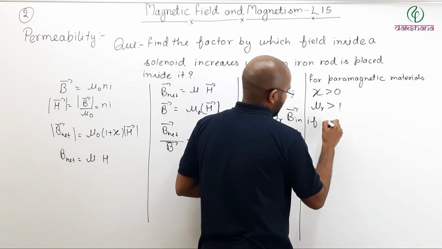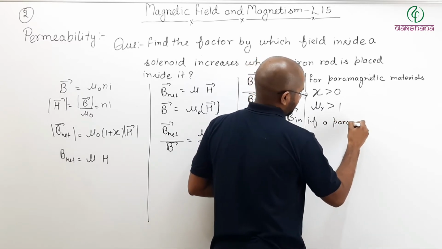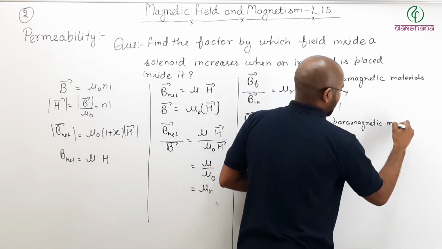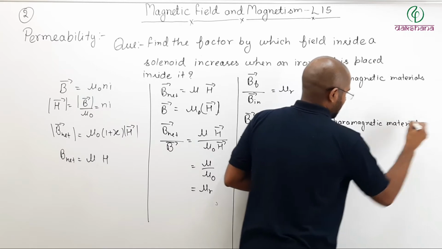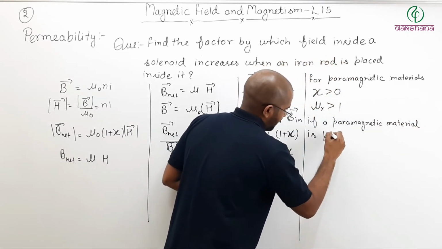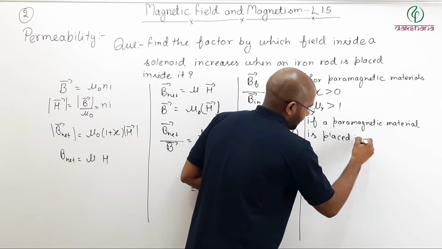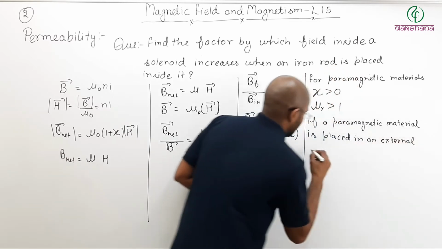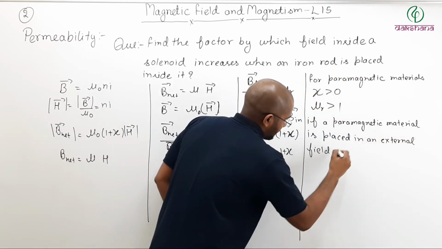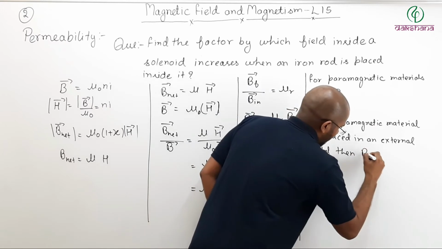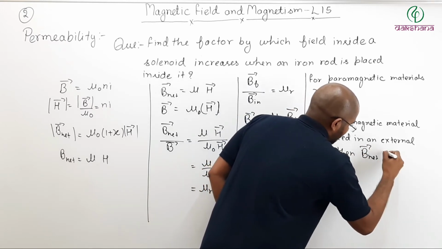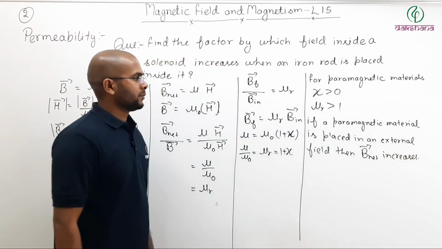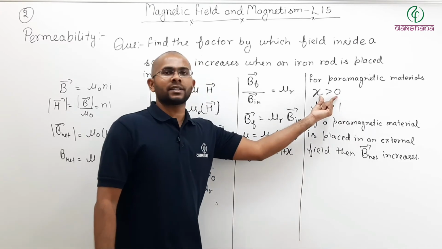If a paramagnetic material is placed in an external field, then net field increases. Why does it increase? Because for paramagnetic, susceptibility is greater than 0.